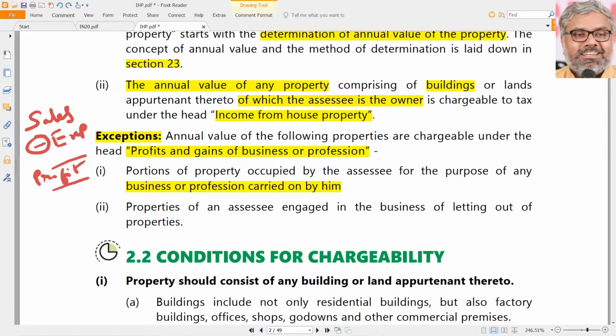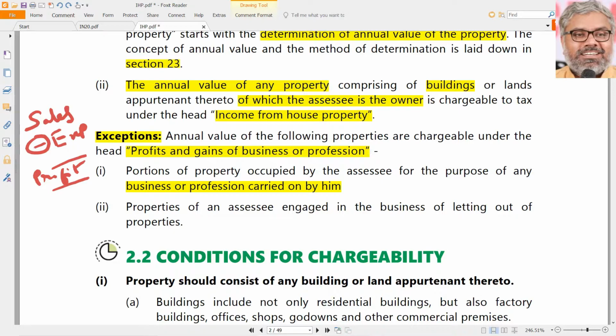So PGBP doesn't have anything that is notional in nature. So the annual value of the property which is owned by the SSE for his own business or profession is never taxable anywhere. Simply that we can understand. We cannot say it is taxable under PGBP also. It is indirectly taxable under PGBP because he cannot claim this deduction as expenditure. Automatically the profit will be more to that extent.